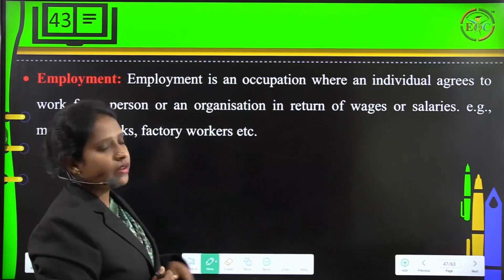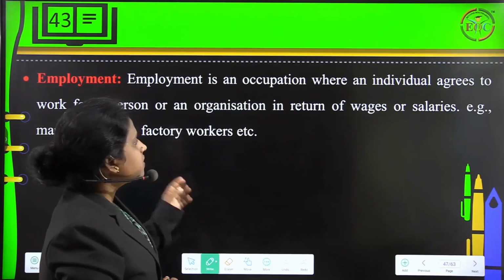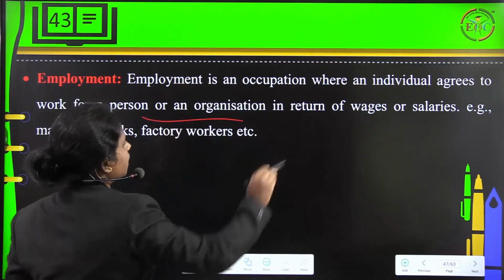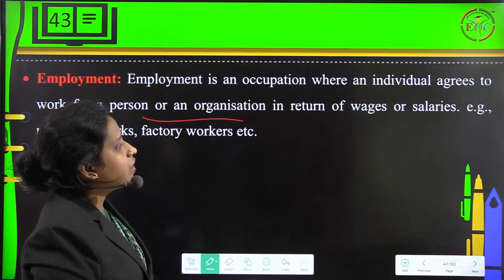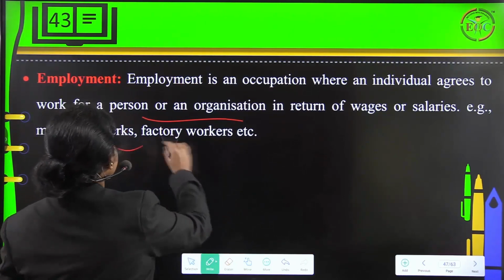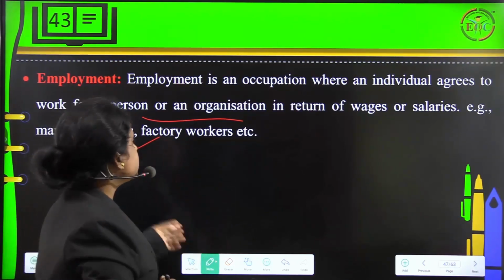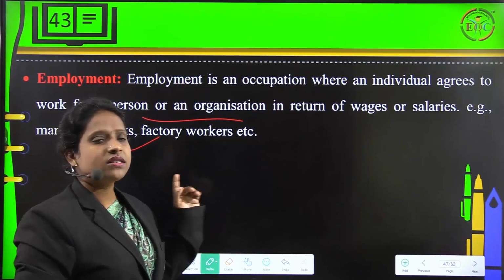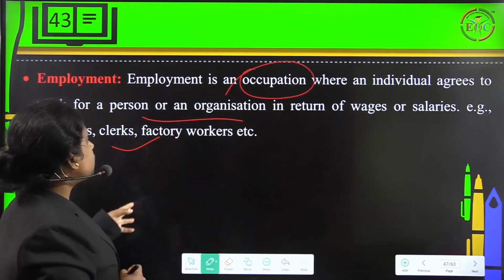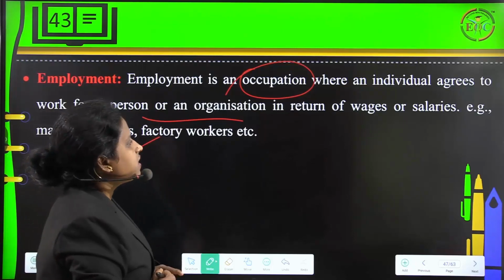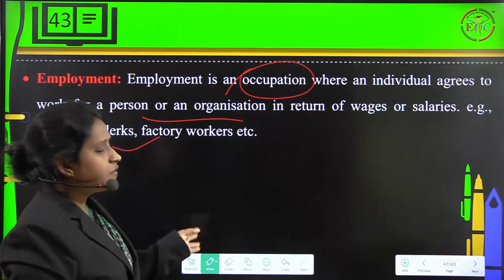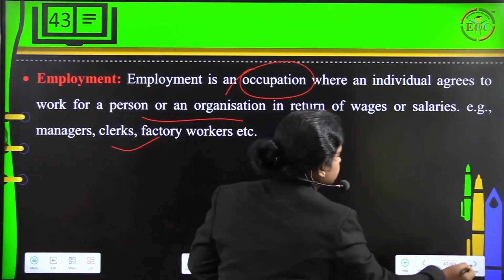Then employment. Employment is what we can consider as an occupation where an individual agrees to work for a person or an organization in return for wages or salaries. For example, managers, clerks, factory workers, etc.